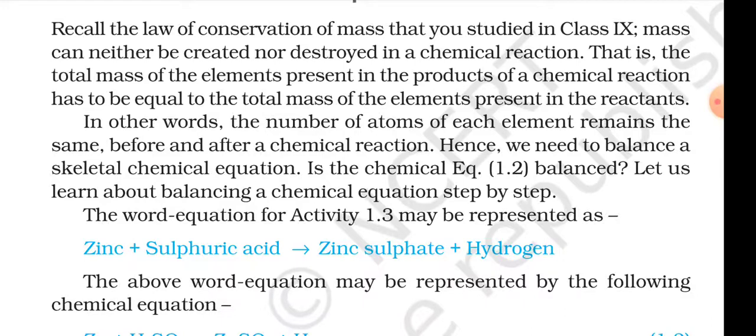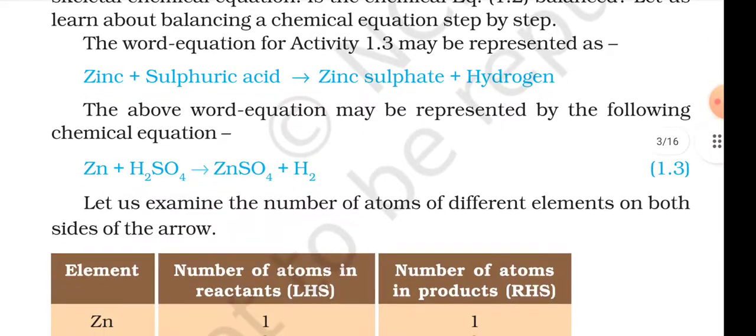Hence, we need to balance a skeleton chemical equation. Is chemical equation 1.2 balanced? Let us learn about balancing a chemical equation step by step. The word equation for activity 1.3 may be represented as zinc plus sulfuric acid arrow zinc sulfate plus hydrogen. The above word equation may be represented by the following chemical equation: Zn plus H2SO4 arrow ZnSO4 plus H2,